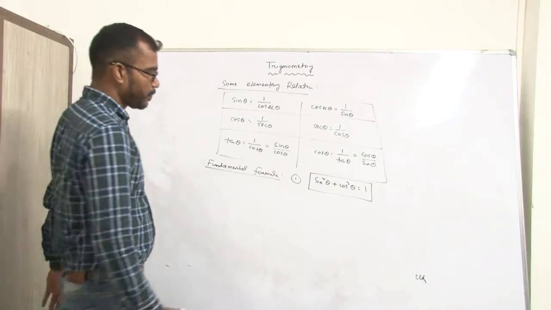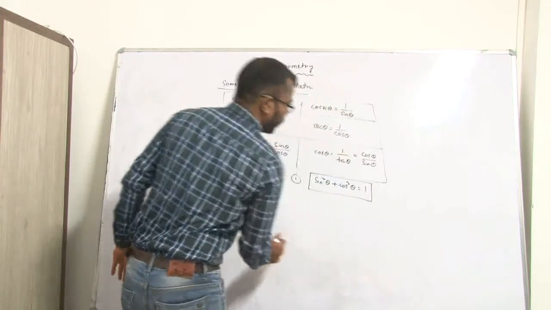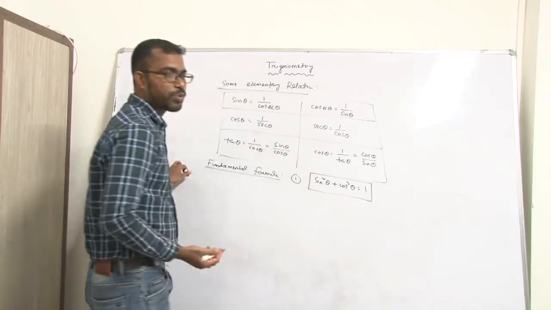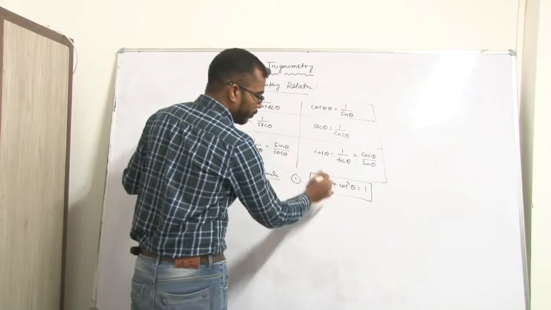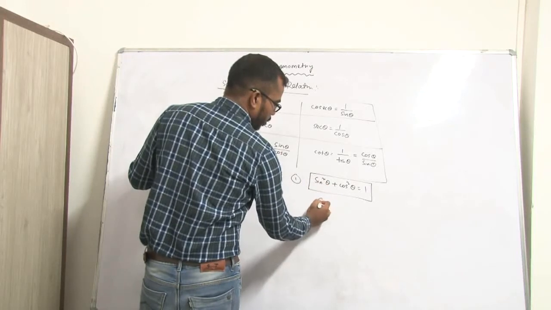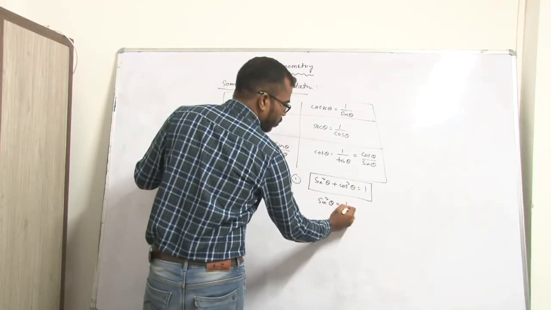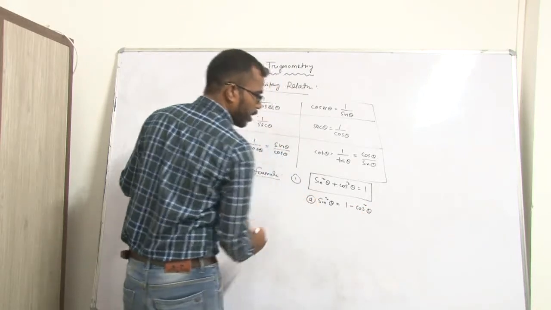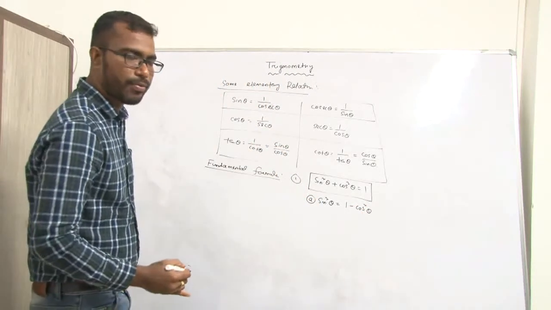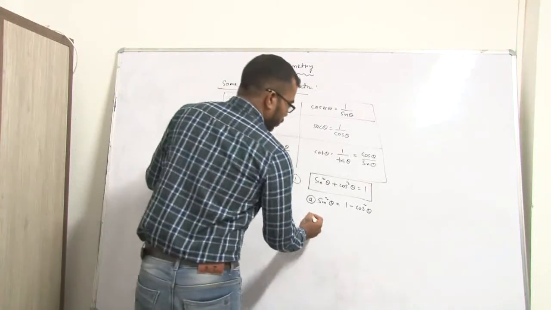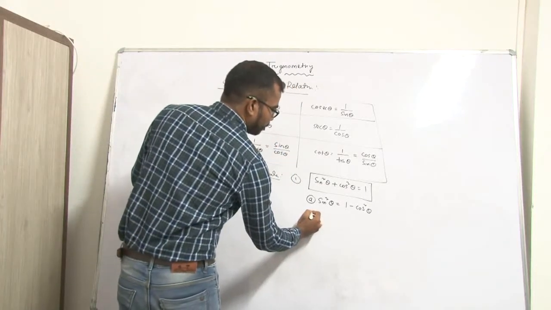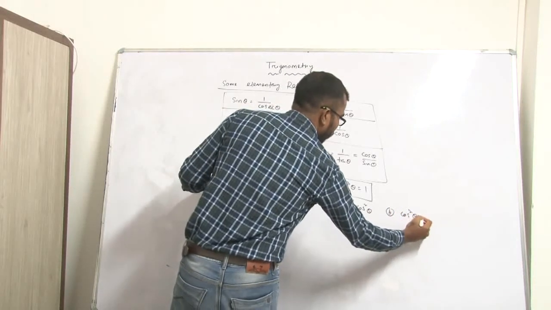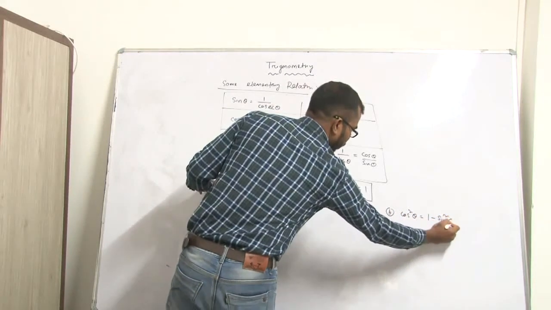In this formula, we find some sub formulas. That means sin square theta plus cos square theta equal to 1. Then sin square theta is equal to 1 minus cos square theta. It is a sub formula of this fundamental formula. And similarly, cos square theta equal to 1 minus sin square theta.